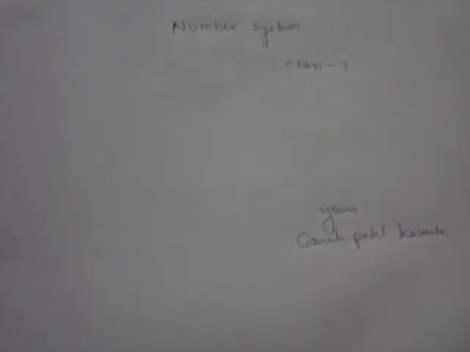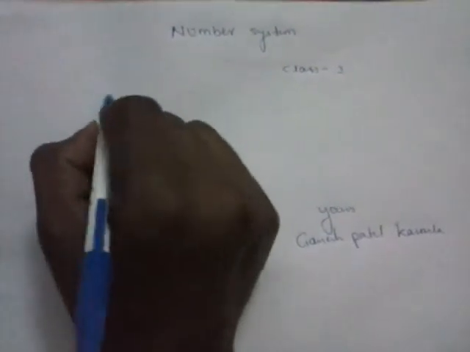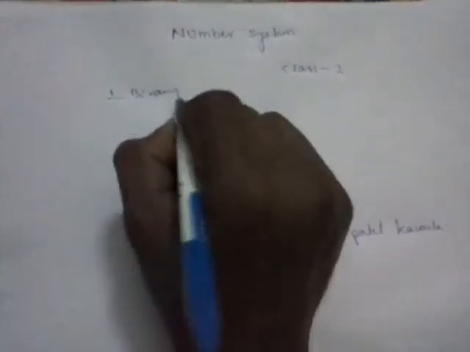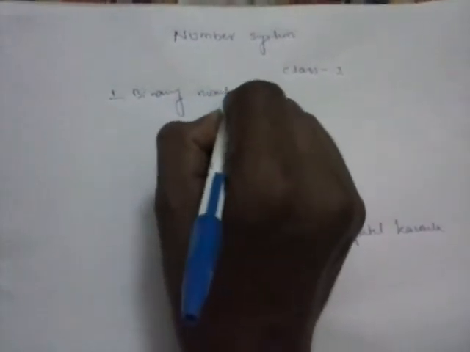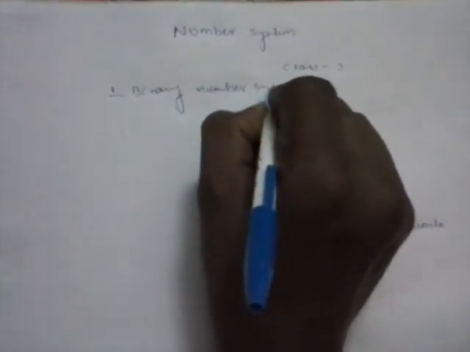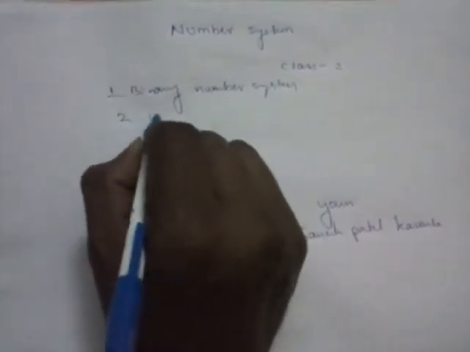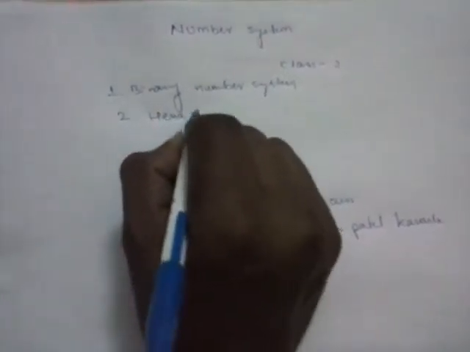Not only this binary number system, but we also use the hexadecimal number system. For example, I am writing here one is binary number system and second one is hexadecimal.